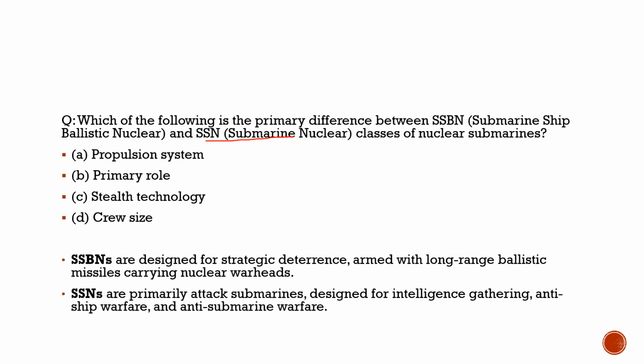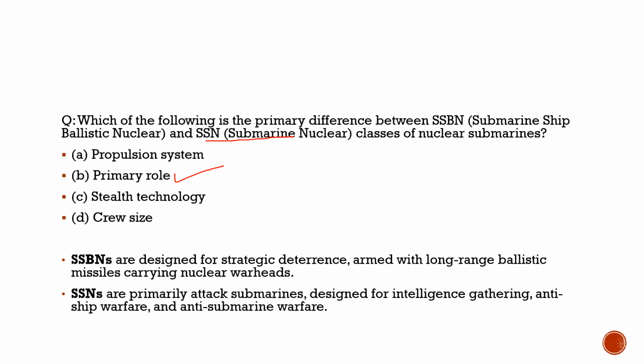First, their primary role. With respect to this question, the correct statement is option B. As the question says, let's first solve the question, then we will get the context. The question says, which of the following is the primary difference between the SSBN and SSN classes of nuclear submarines? It is the primary role. What is the primary role of SSBN here?